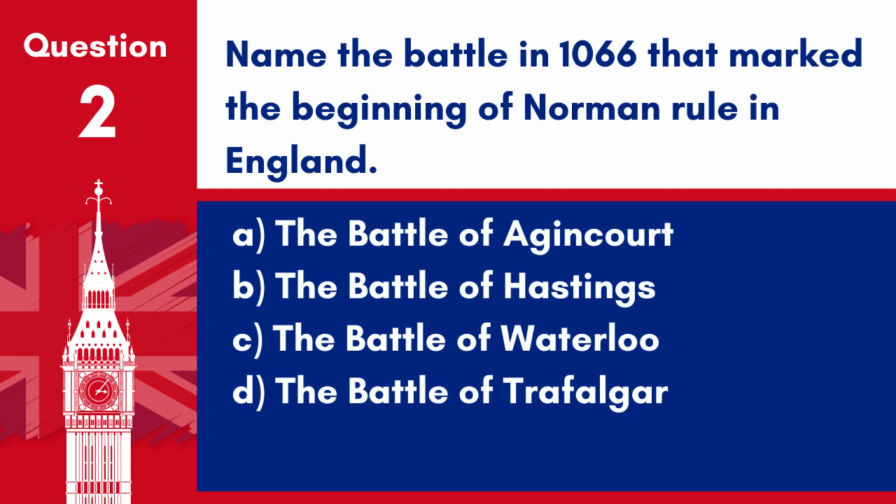Question 2. Name the battle in 1066 that marked the beginning of Norman rule in England. A. The Battle of Agincourt. B. The Battle of Hastings. C. The Battle of Waterloo. D. The Battle of Trafalgar. Answer: B. The Battle of Hastings. The Battle of Hastings in 1066 marked the beginning of Norman rule in England.